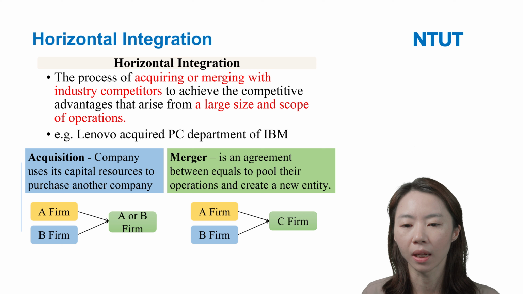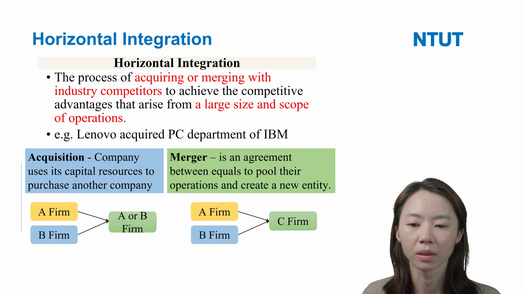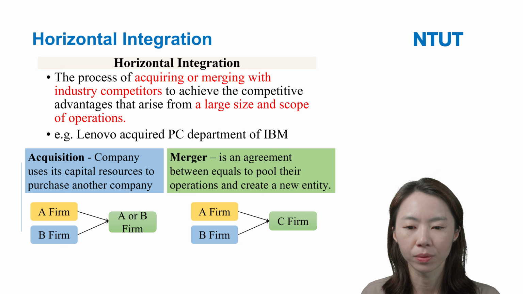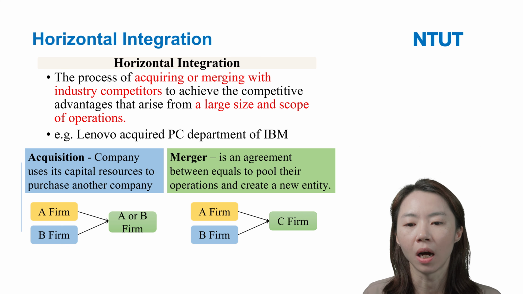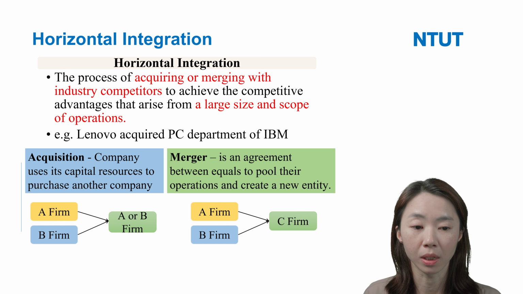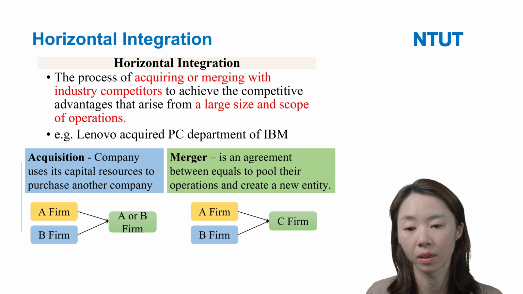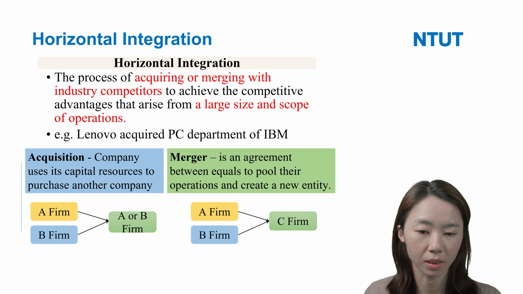So we can see that acquisition means firm A acquired firm B. Maybe in the future the company will use firm A's name over firm B's name. It depends on the company's decision.